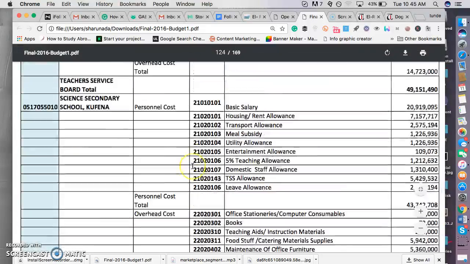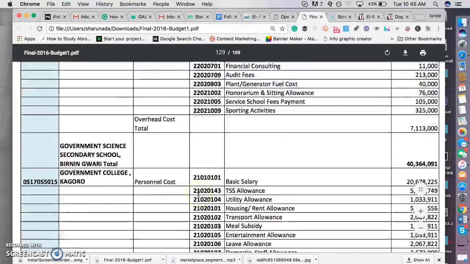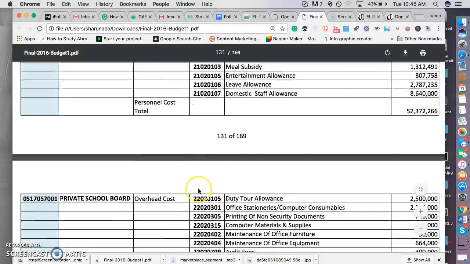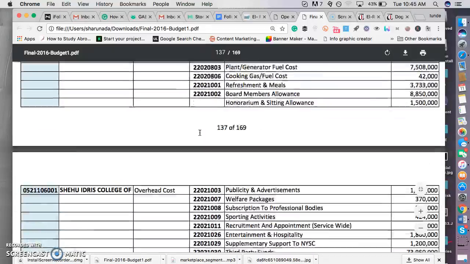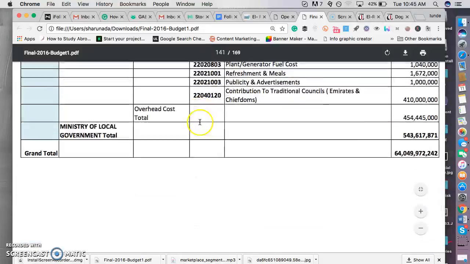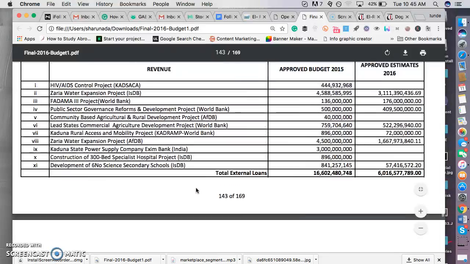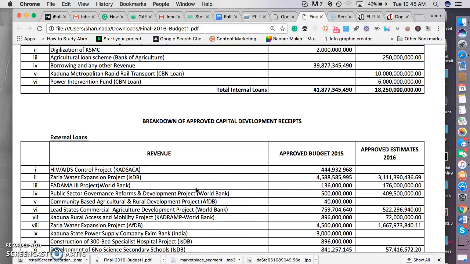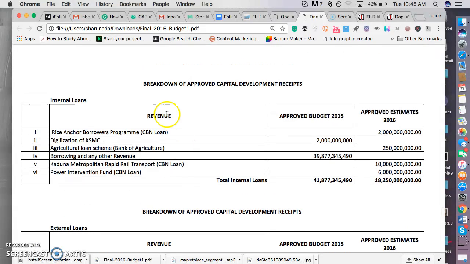But some of us just take up the challenge of checking some of these details, because if you ask me, the chunk of what we are supposed to be following is in these details. So we have to look into it. We have to look for gaps. We have to look for lacunas. We have to see how some of these things are structured so we can ask the right questions of the government. Before you can ever say you want to approach the government about any details of any budget, you have to know and understand what is inside the budget first.